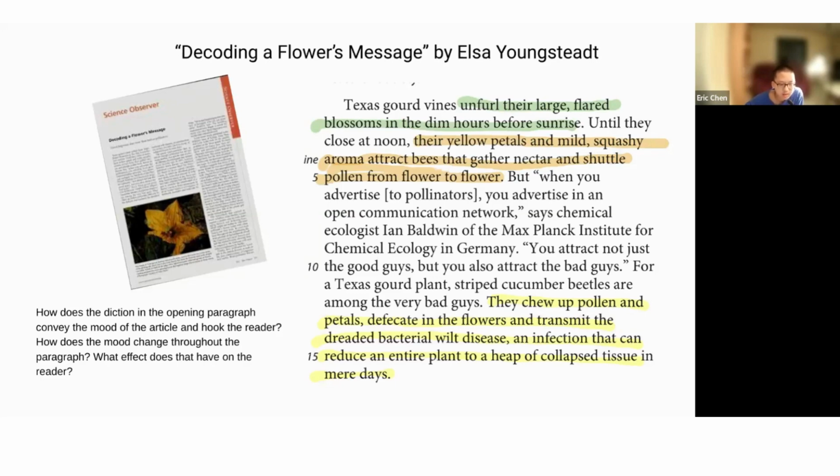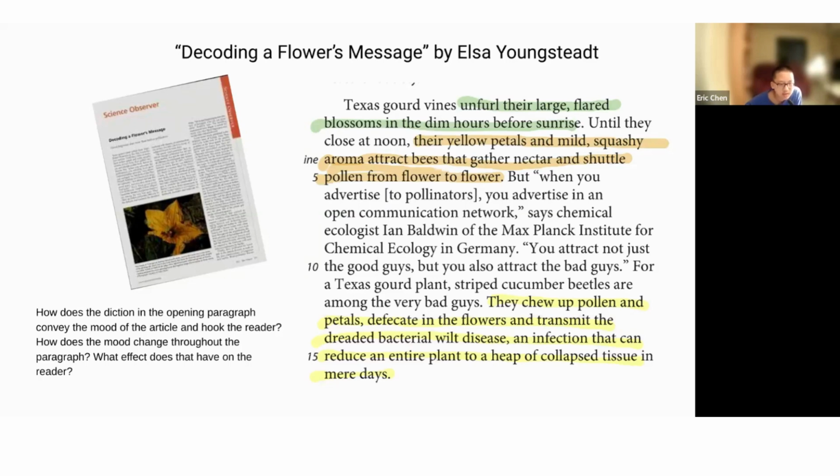This paragraph also has a very lighthearted mood. It starts with bees pollinating the flowers and everything is going well. In the green and orange highlights, the author uses uplifting and positive language, such as in the second sentence, where she describes the flowers as pale and yellow petaled, emitting a squashy aroma that attracts pollinating bees. This creates an emotional impact on the reader to side with the bees and flowers.